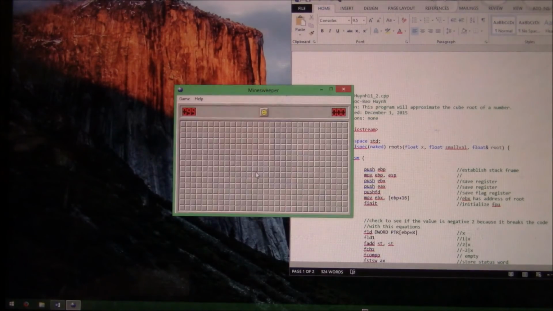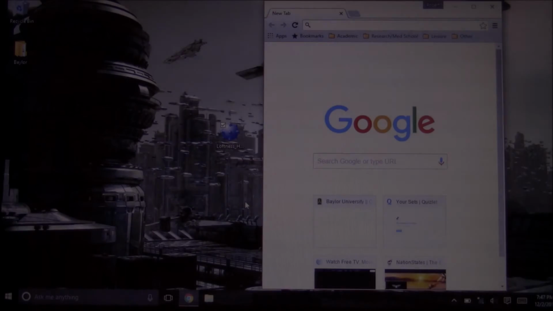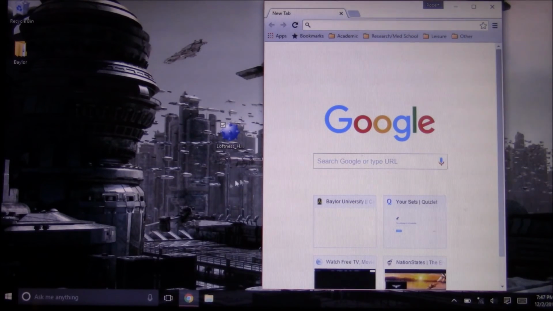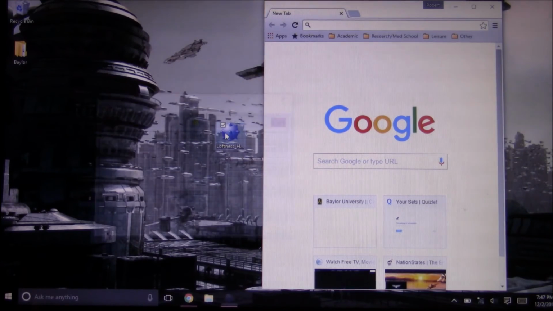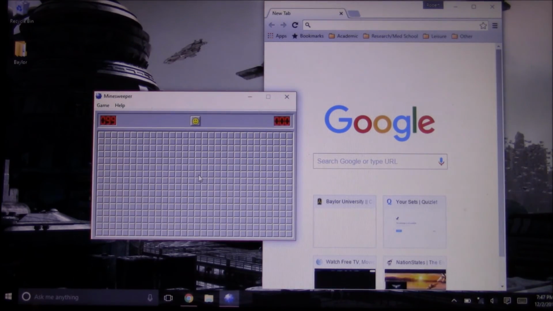Now for Windows 8. No mine here, and there is a mine. Let's try our luck on Windows 10. Time to start the game. Not here. Oh, at least my browsing history got erased.